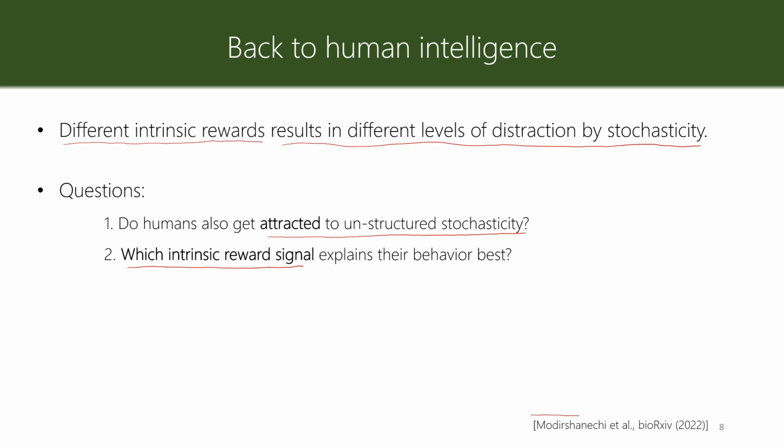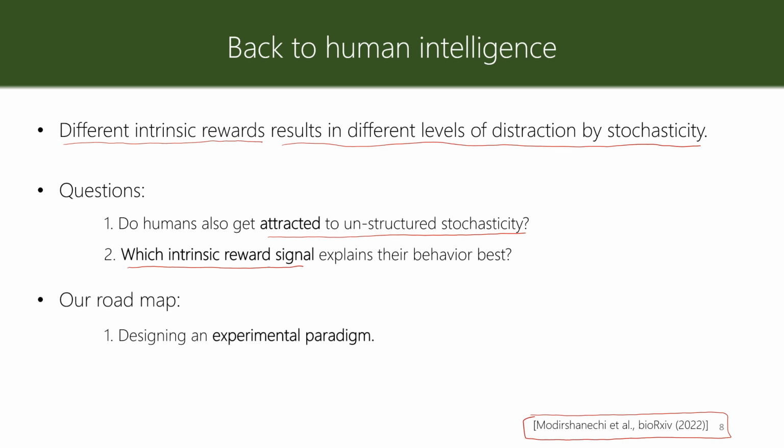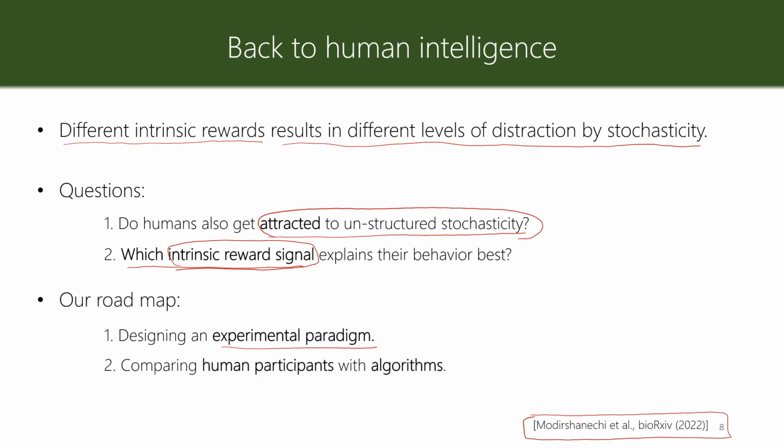This is a question that we try to address in this preprint on bioRxiv, where our methodology is to first design an experimental paradigm where attraction to unstructured stochasticity is observable and possible, and where different intrinsic reward signals make different predictions for human behavior. After designing that, we compare the behavior of human participants and different algorithms in the same experimental paradigm.